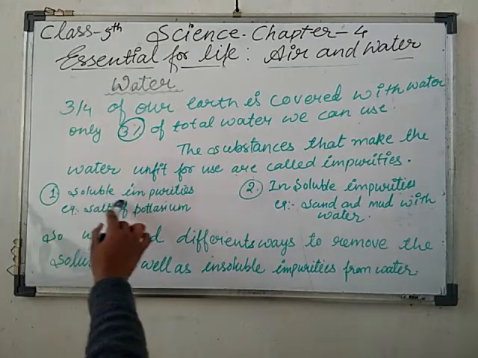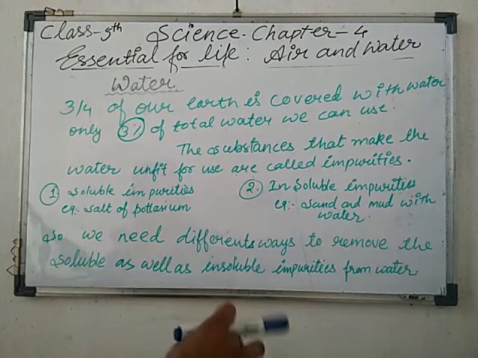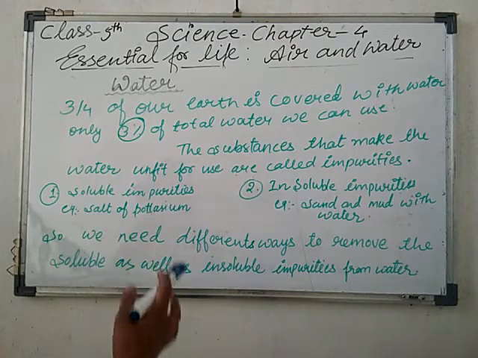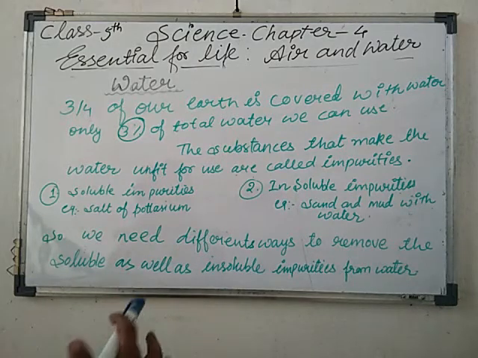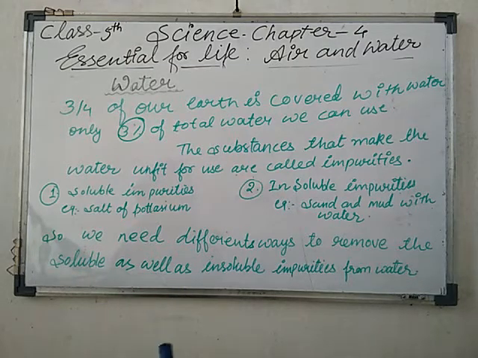Okay, soluble impurities mean the impurities which can easily dissolve in the water. For example, salt of potassium, salt of magnesium, salt mixes with the water. These are examples you can take from your life, and these types of things are known as soluble impurities.